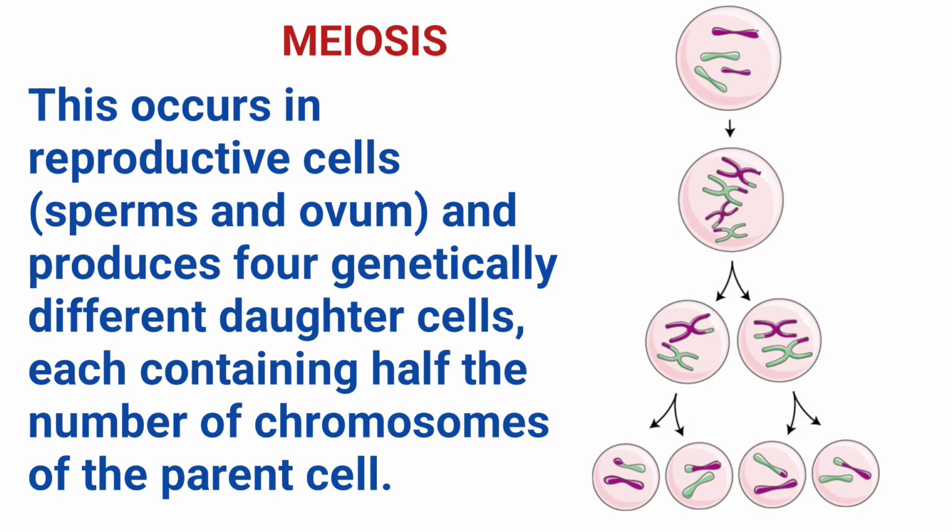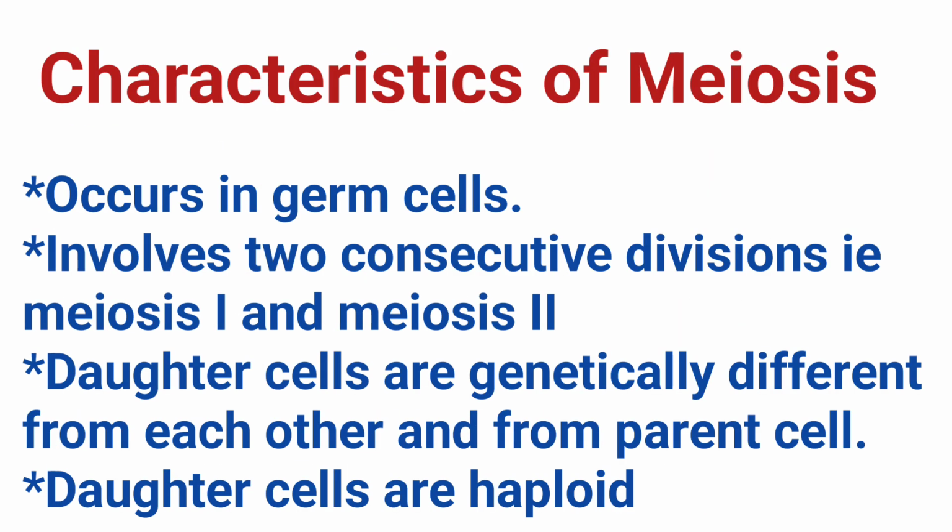This process is essential for the formation of gametes, such as sperm cells in males and egg cells in females. The process occurs in reproductive organs, also called gonads. That is the testes in males that produce sperm and ovaries in females that produce egg cells. Understanding meiosis requires examining the key characteristics that distinguish it from other forms of cell division.